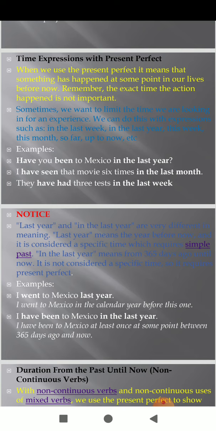So last year and in the last year are very different, students, in meaning. Last year means the year before now, and it is considered a specific time, which requires the simple past. In the last year means the 365 days, and it is not considered a specific time. So for example, I went to Mexico last year means I went to Mexico in the calendar year before this one. I have been to Mexico in the last year.